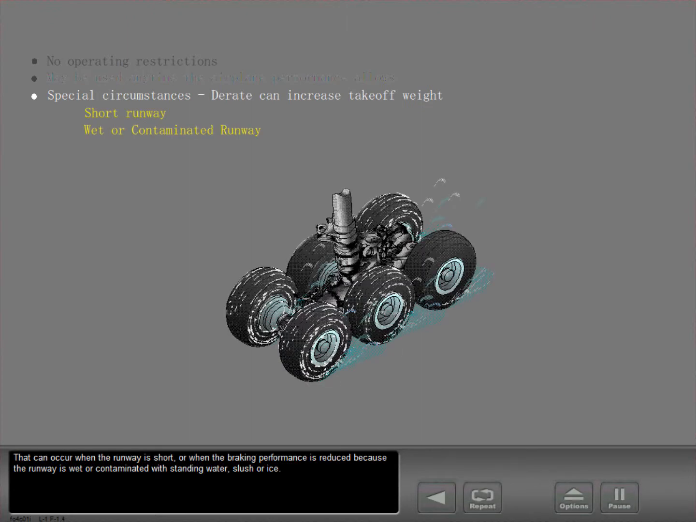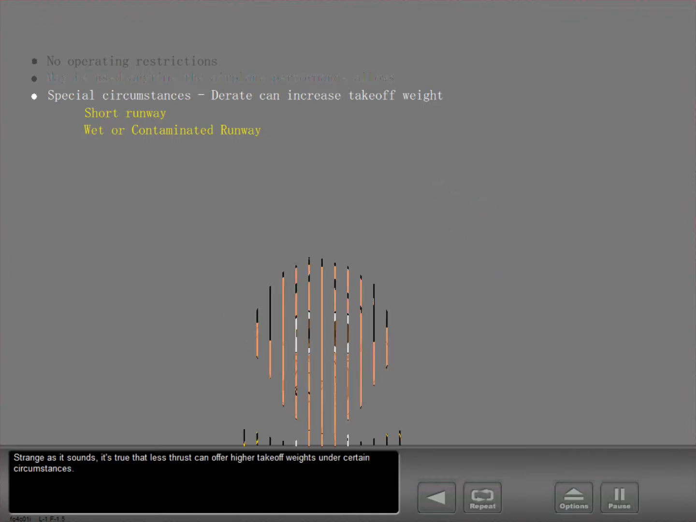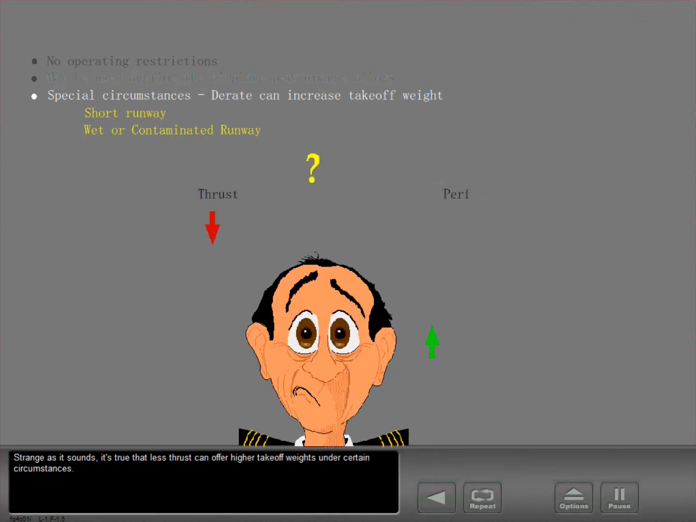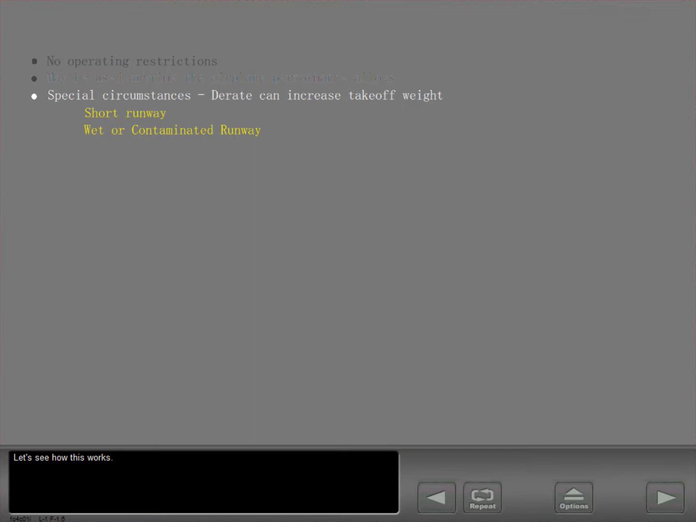That can occur when the runway is short or when the braking performance is reduced because the runway is wet or contaminated with standing water, slush, or ice. Strange as it sounds, it's true that less thrust can offer higher takeoff weights under certain circumstances. Let's see how this works.